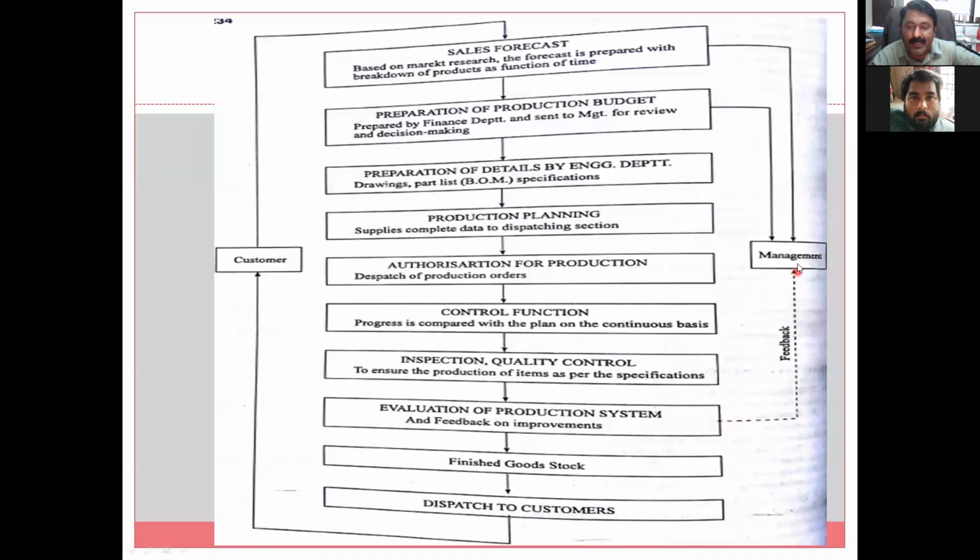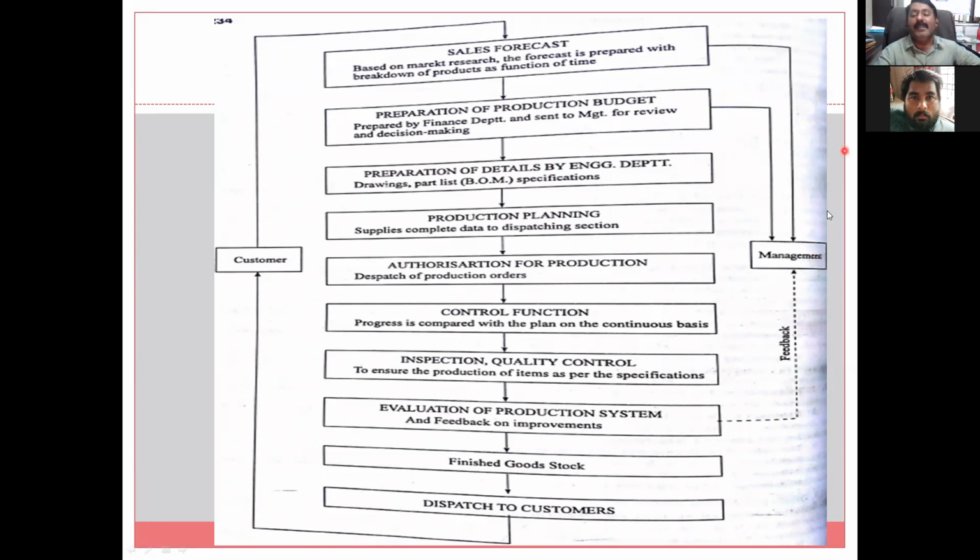So here this feedback is given to management. This feedback is given to management, and this production budget is given to management for approval. And this production system, if anything is to be changed or there is some problem, then this is also feedback given to management. Already the forecast feedback is also given to management. Then and only then will management approve the budget.